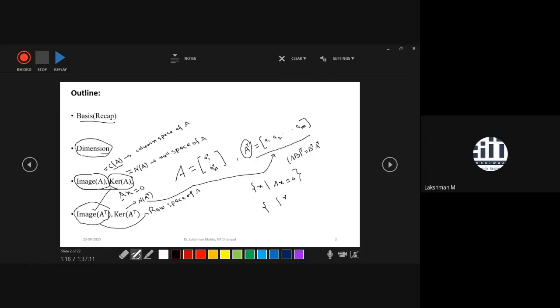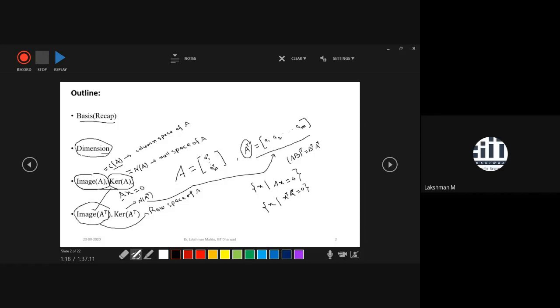So here it becomes X transpose A transpose equal to 0. What is the transpose of 0? It is 0. And similarly, you are finding those X so that X transpose A becomes 0. So it is talking about the null space. What you observe here is that X is coming on the left hand side.